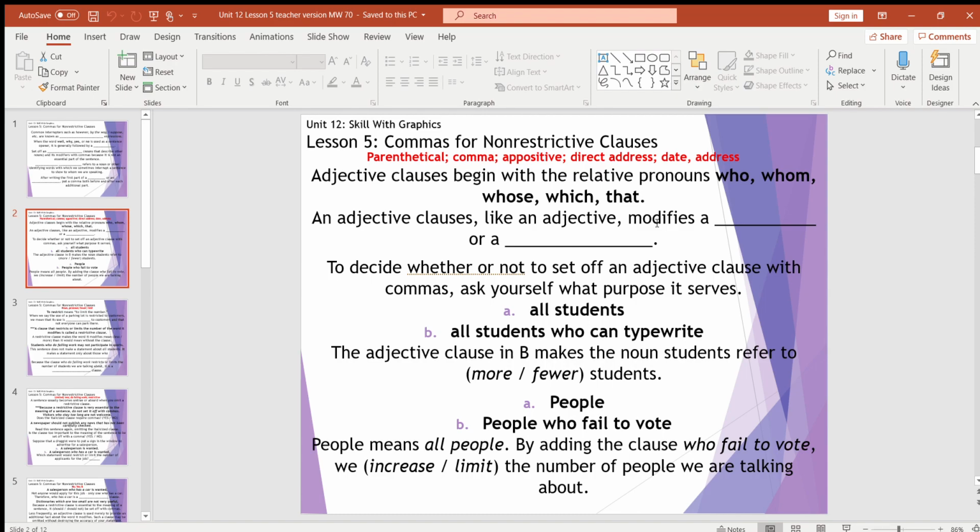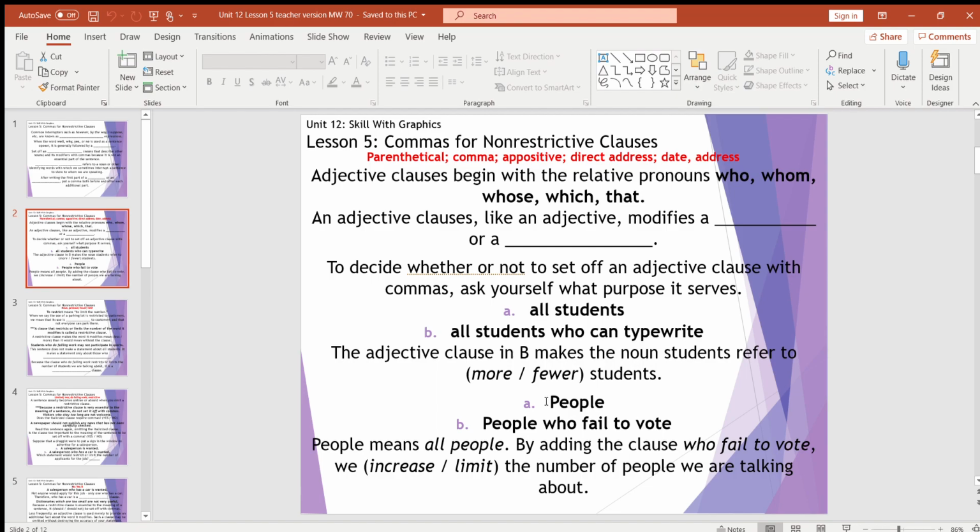So to decide whether or not your adjective clause needs a comma, you have to ask yourself what purpose that clause is serving. And this can get a little tricky, okay? So if you have A, all students, versus B, all students who can type right, the adjective clause in B makes the noun students refer to more students or fewer students. Give you a second to think about it. It's going to be fewer students because not all students can necessarily type right. So this is going to be less than A.